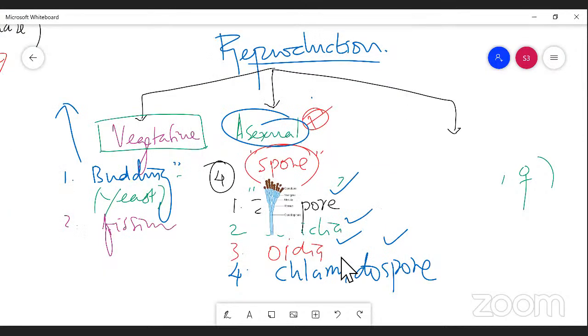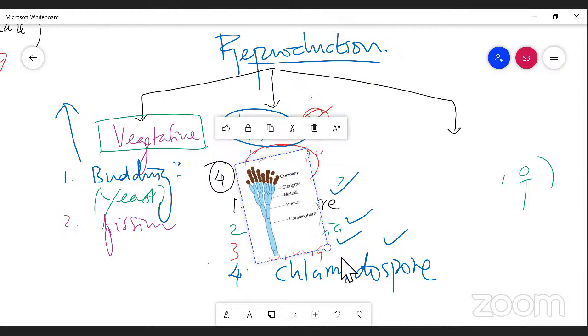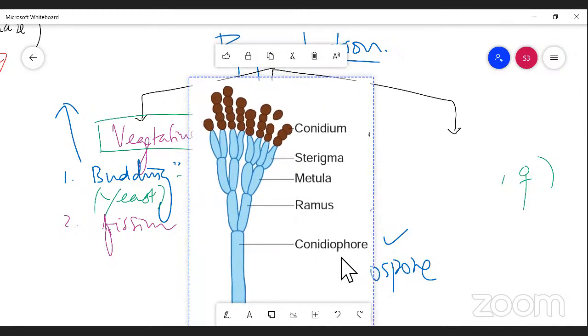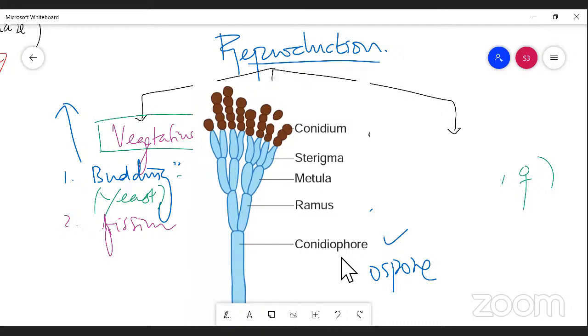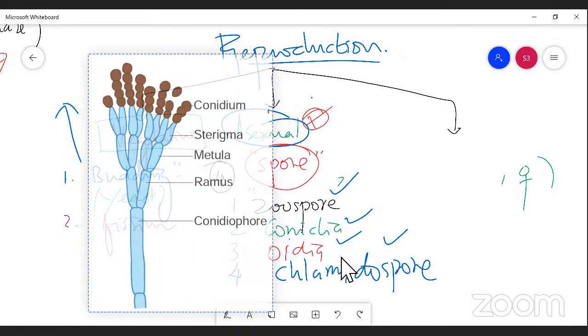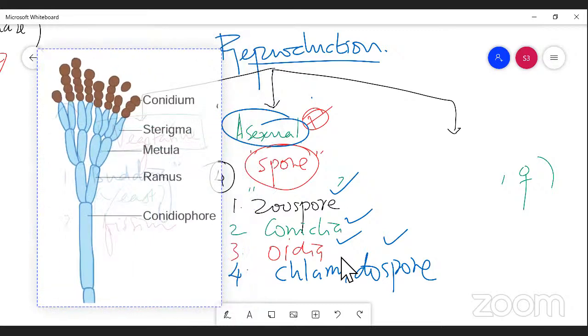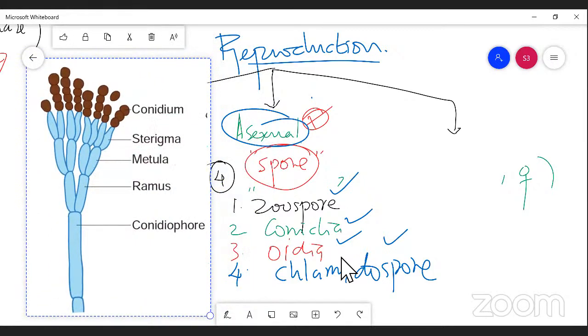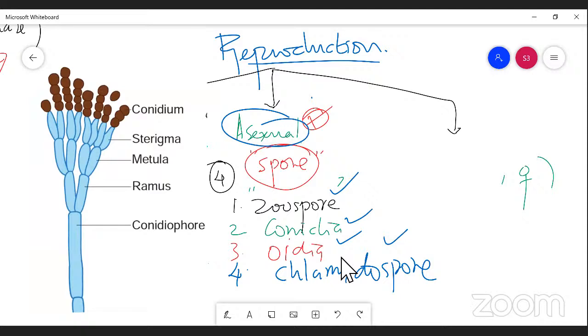Students, please understand, we are dealing with different types of spore. So please, you can understand very easily. If you take the mycelium of Aspergillus, I have shown you the structure of Aspergillus. This is a structure of Aspergillus.